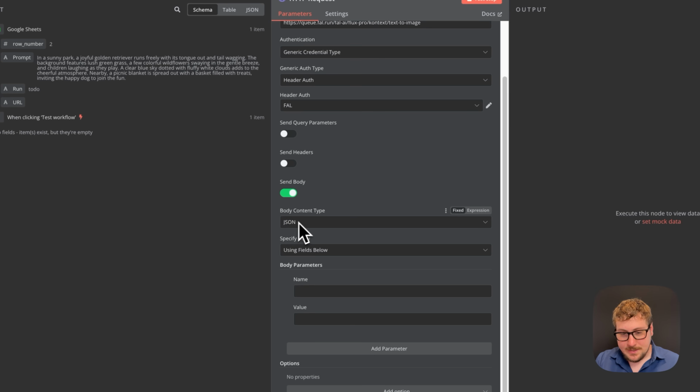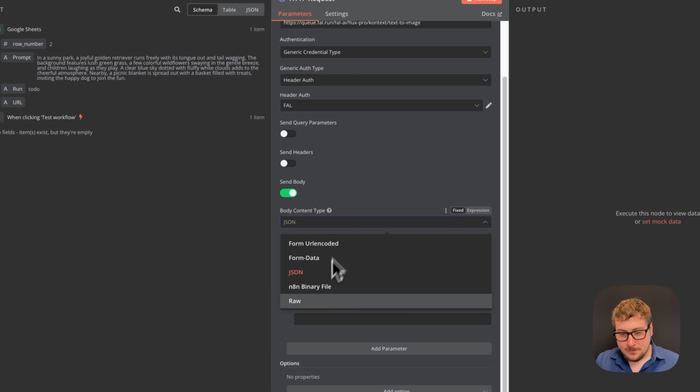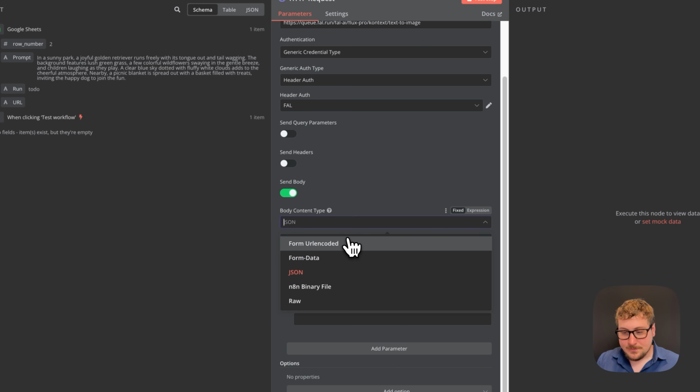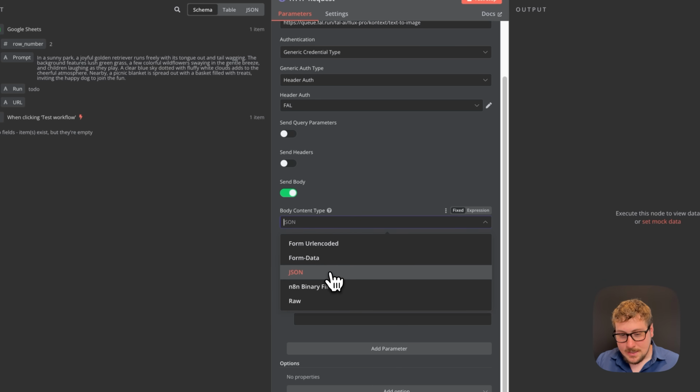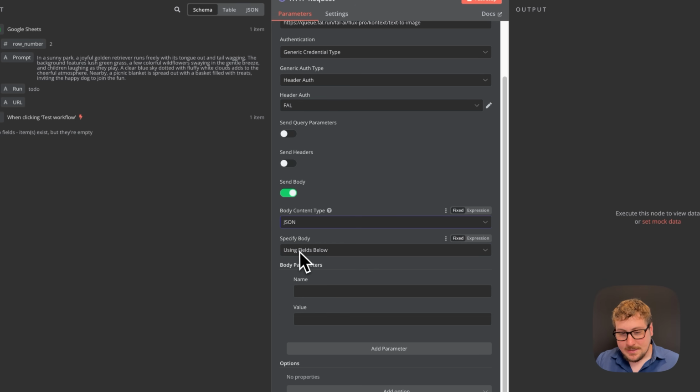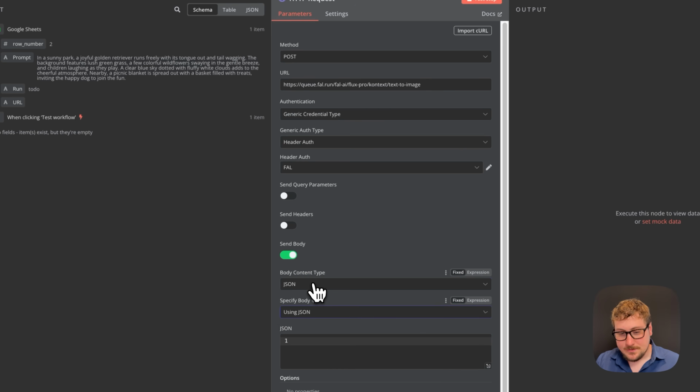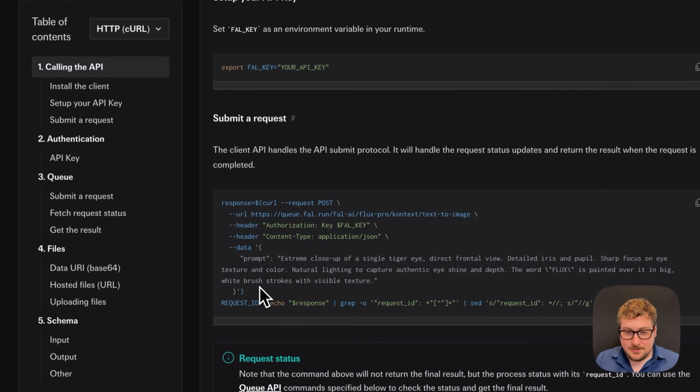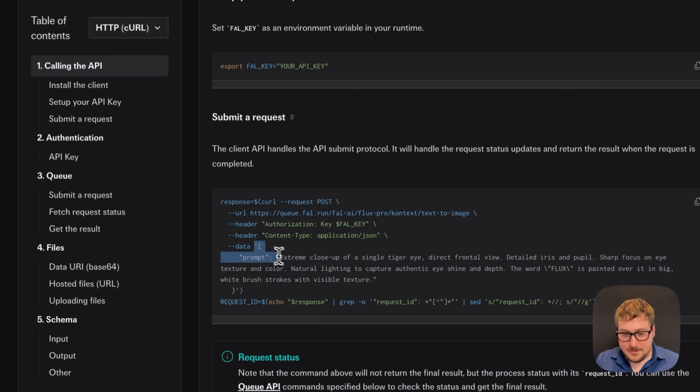So you'll see right here, you have content type of JSON, and then you can use fields below or JSON. So I'll just go right over here. For example, some services can take things in different formats. This one is working on JSON, so we're going to keep it as JSON. And then right here, you have using fields below or JSON. So I'm going to have to explain JSON a little bit really quickly so you guys understand. But essentially this data right here is in JSON.